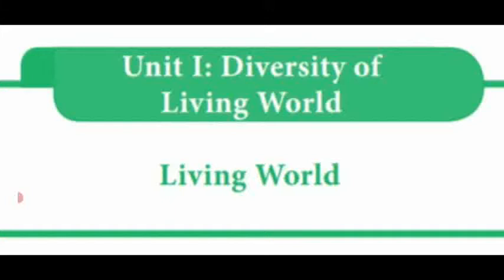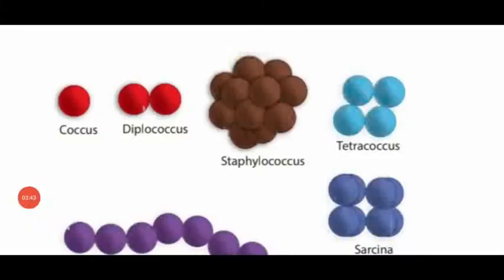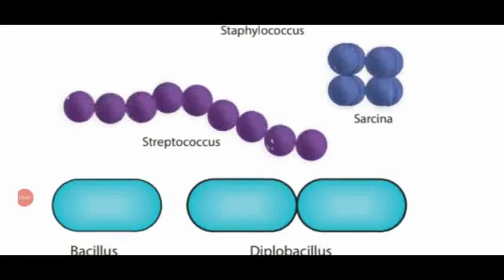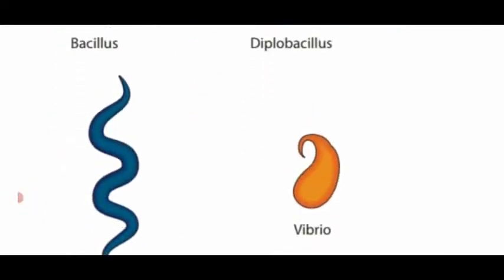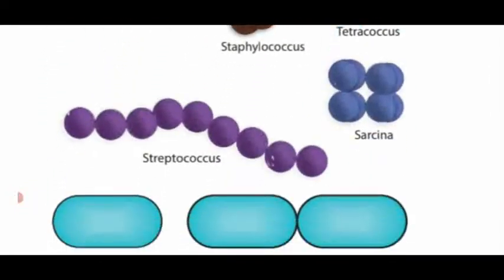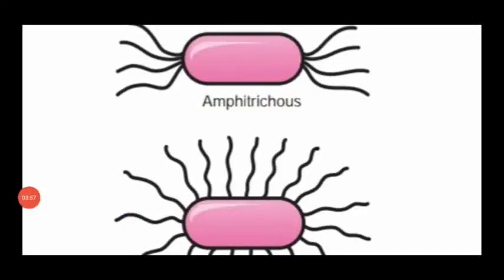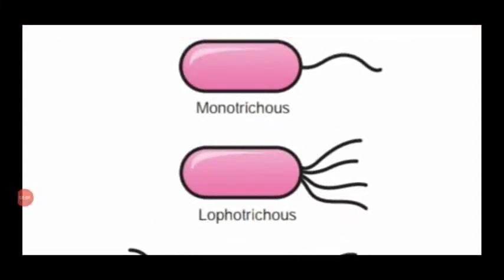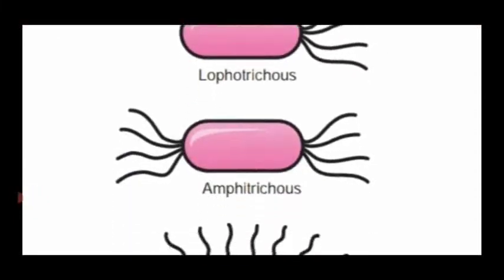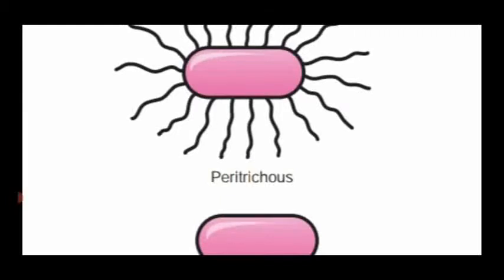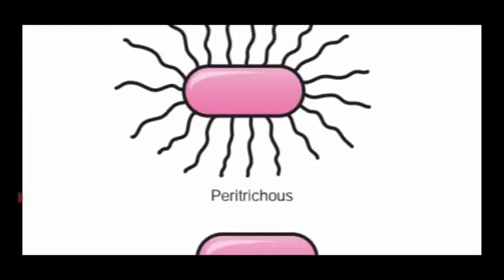Today we are going to see the ultrastructure of a bacterial cell. Dear students, these are the different shapes of bacteria we have seen in the previous video class: Coccus, Bacillus, Spirillum and Vibrio. Then we have seen flagellar arrangement: monotrichous, lophotrichous, amphitrichous, peritrichous and atrichous. Up to this only we have seen in the previous video class. Today we are going to see the ultrastructure of a bacterial cell.